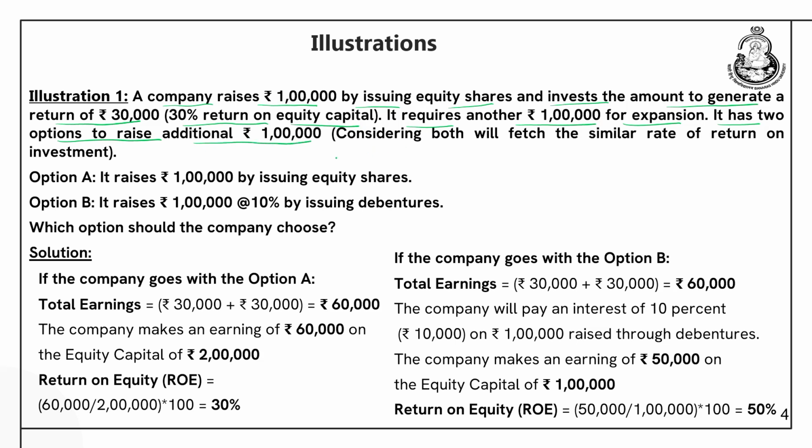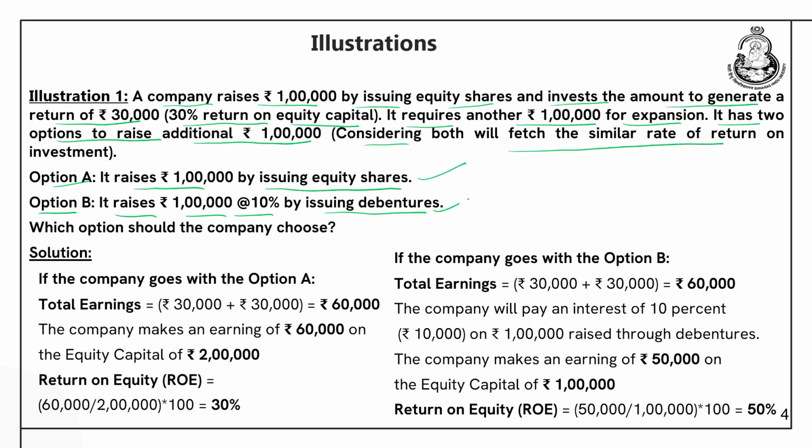What are those two options? Let us say both will fetch a similar rate of return, so in both the options the rate of return is 30%. Option A: it raises rupees 1 lakh by issuing equity shares. So, already it has issued 1 lakh, now it issues another 1 lakh of equity shares. Option B: it raises rupees 1 lakh at the rate of 10% by issuing debentures.